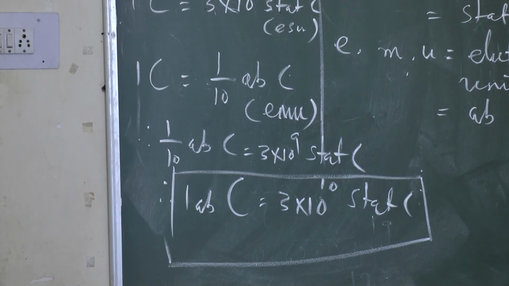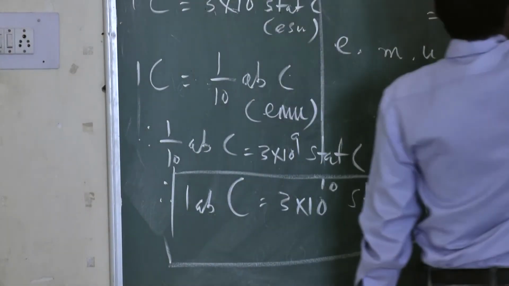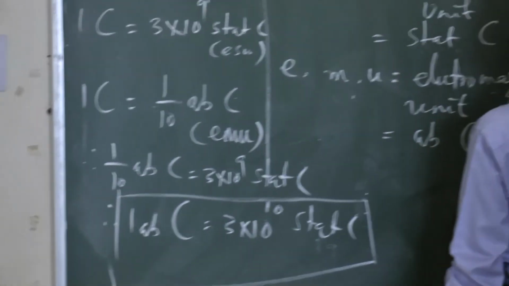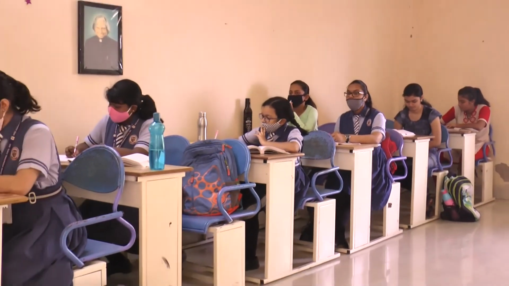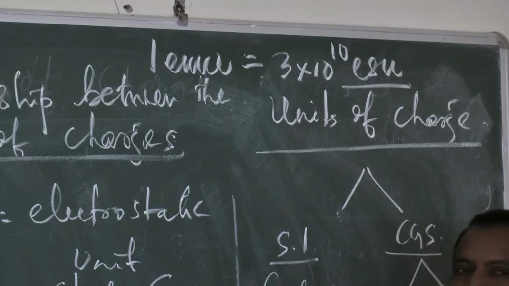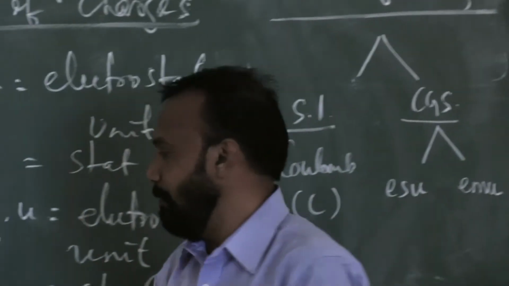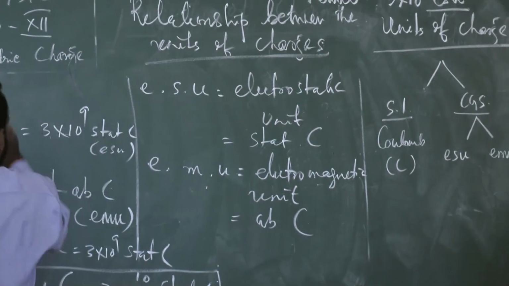This is the relationship: 1 EMU, electromagnetic unit, equals 3 into 10 to the power 10 ESU, electrostatic unit. This is very important. Please remember this.